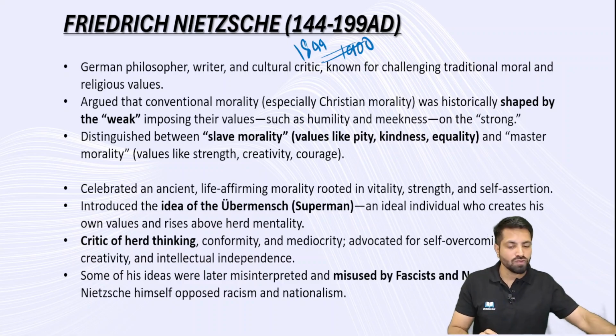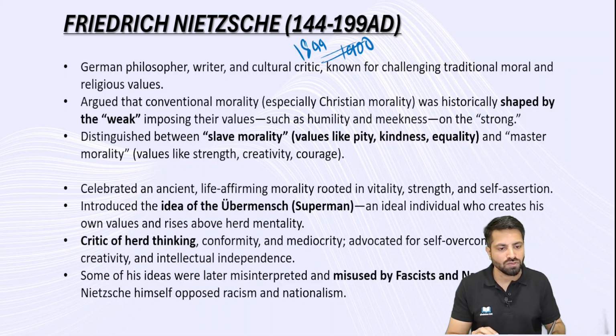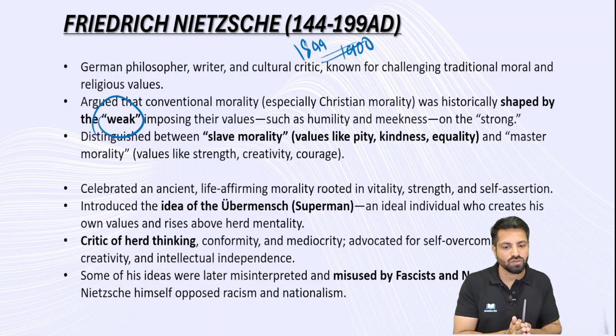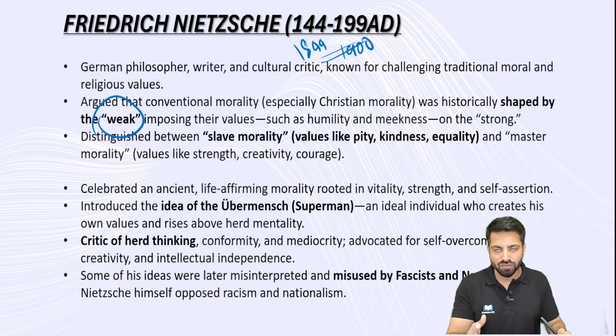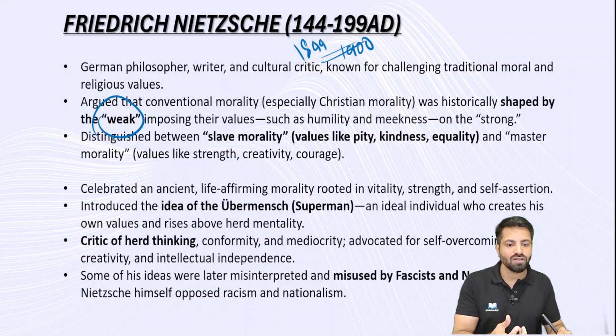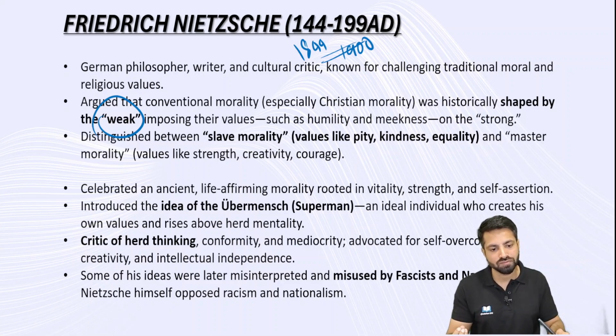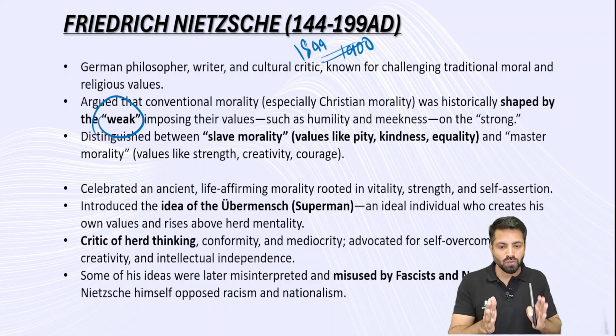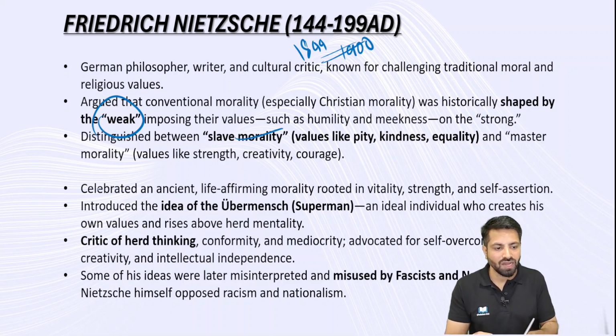Again, some kind of uniqueness is there with respect to his philosophy also, and he told that morality is shaped by usually weak people, and weak people decide the morality, what is right and what is wrong, and it is going to be imposed on the strong people. If you consider the important social values, humility, meekness, these are some of the values. And he tells that these kind of values are created by weak people because they want to control the strong people. So he distinguished morality into slave morality and master morality.